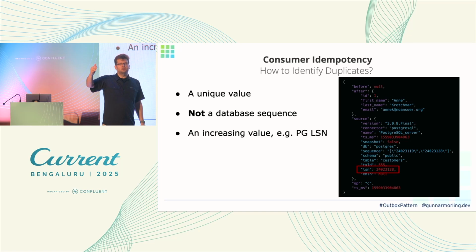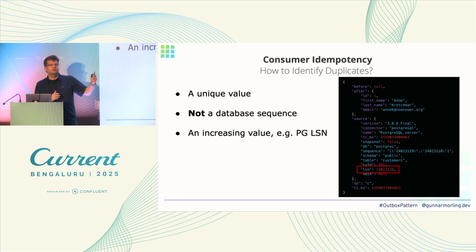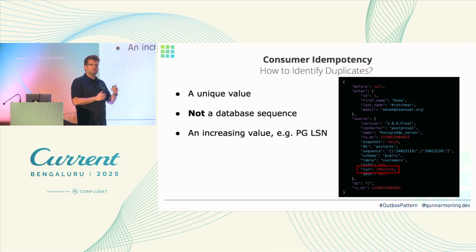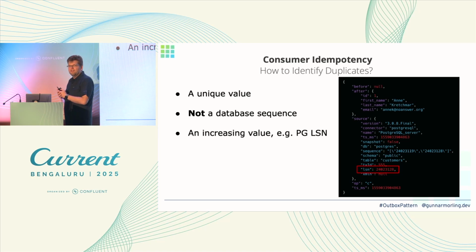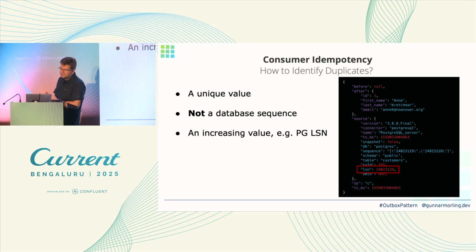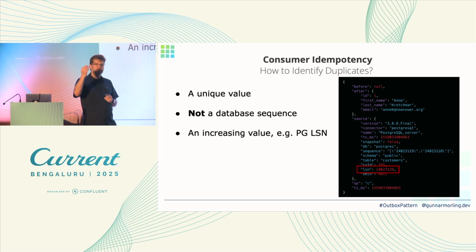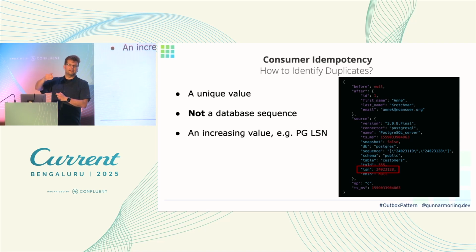So we could use this and keep track of all the events which we have seen in our consumer. And then if we receive another event which has the same unique ID, then we know it's a duplicate and we can discard it. The problem is, if I have those IDs, it's like an ever-growing state, right? Because I need to keep track of all of them. For how long should I keep track of them? So a better idea is to use a monotonically increasing value. So then I know, if I have seen event number 100, and if I then get an event with a lower ID like 99, I know this must have been a duplicate, so I can discard it.